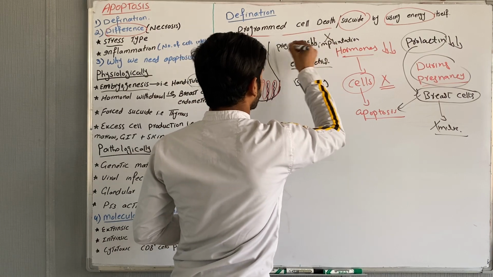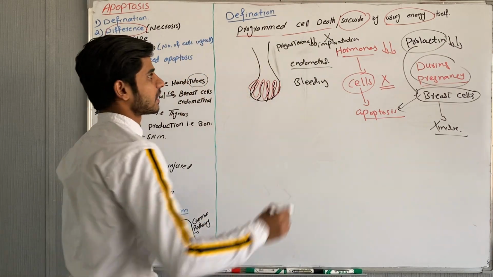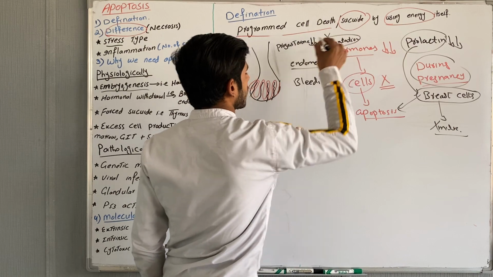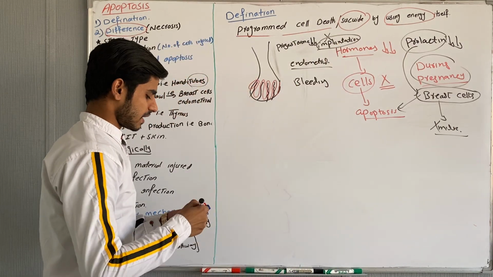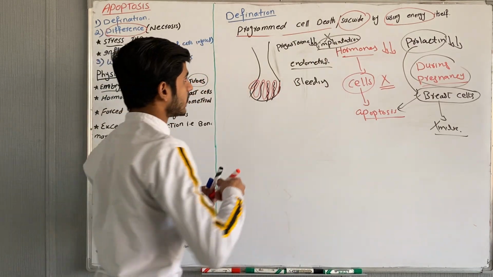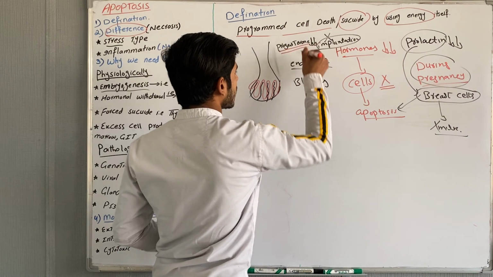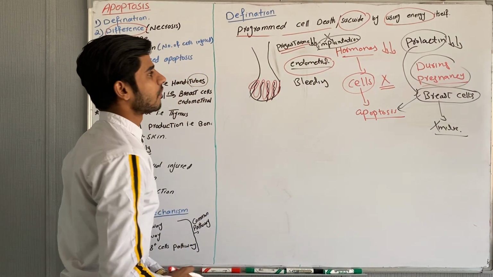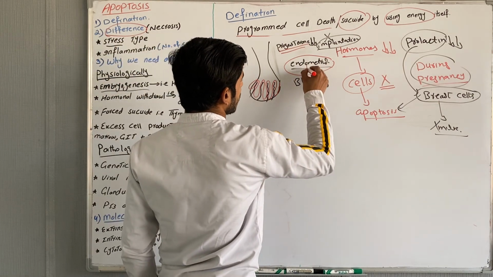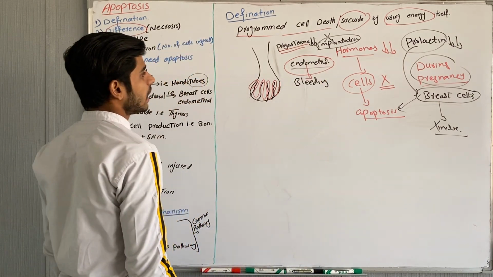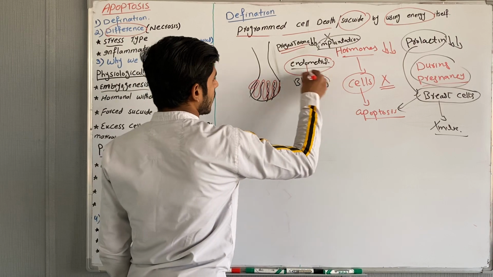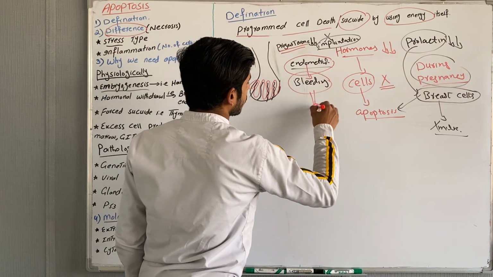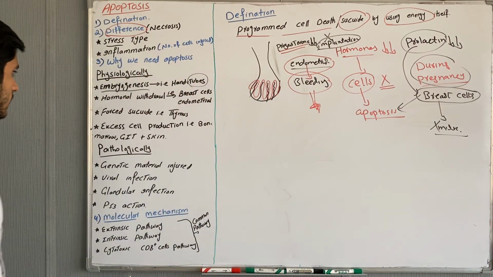What is the function of progesterone? The function of progesterone is to maintain the implantation, but this time there is no implantation, so this hormone will decrease. When this hormone decreases, there is no function of endometrial cells, and these endometrial cells will come to suicide or apoptosis, and it will cause the bleeding. It was the second case.